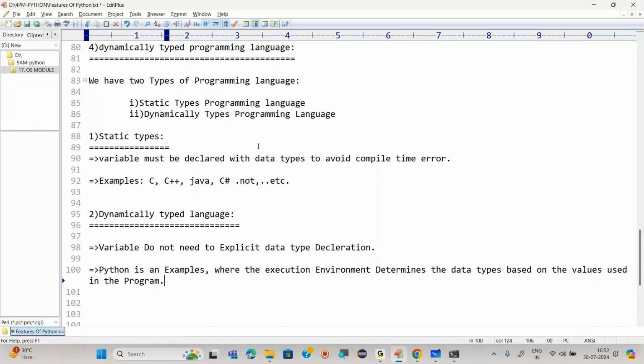Python is a simple language because of three reasons. You all know what the three reasons are. Second, it is a dynamically typed language. That means we do not need to declare the data types. PVM will take care of everything.